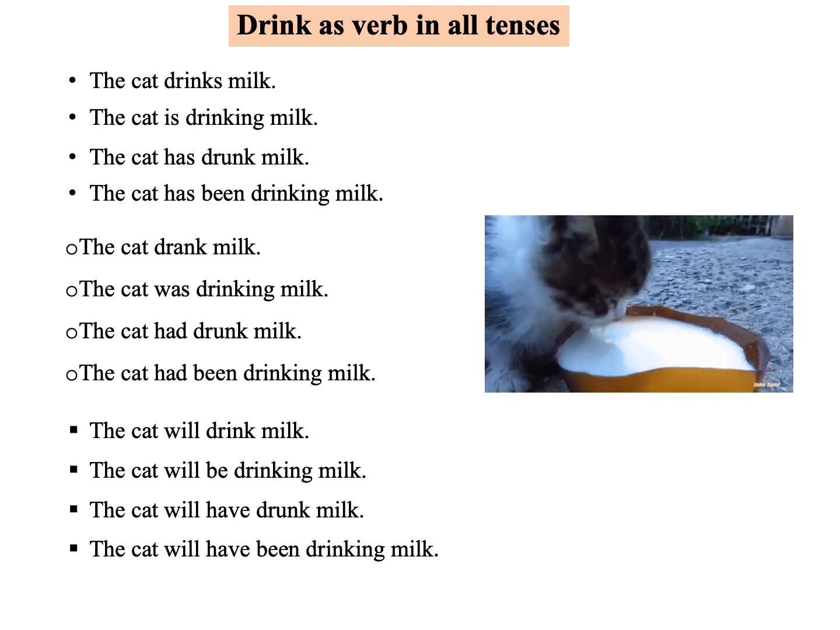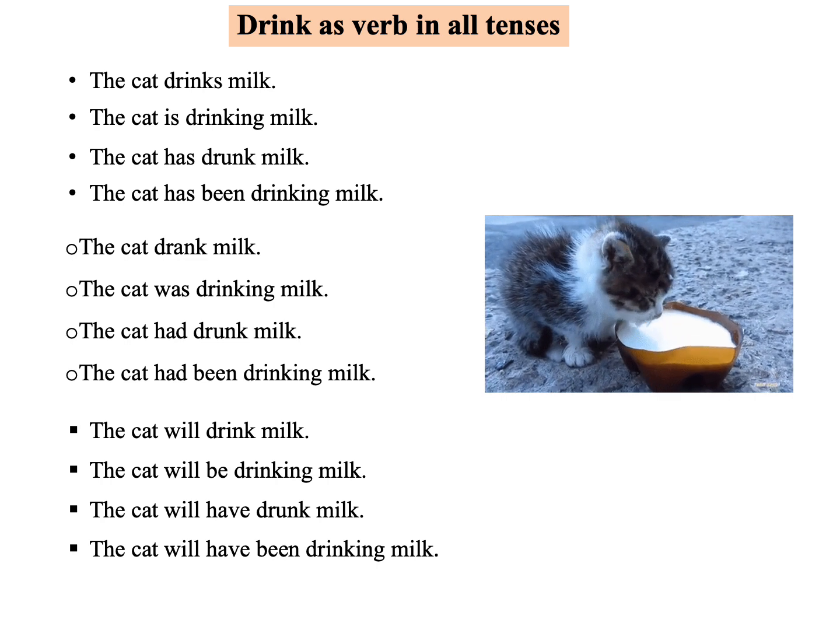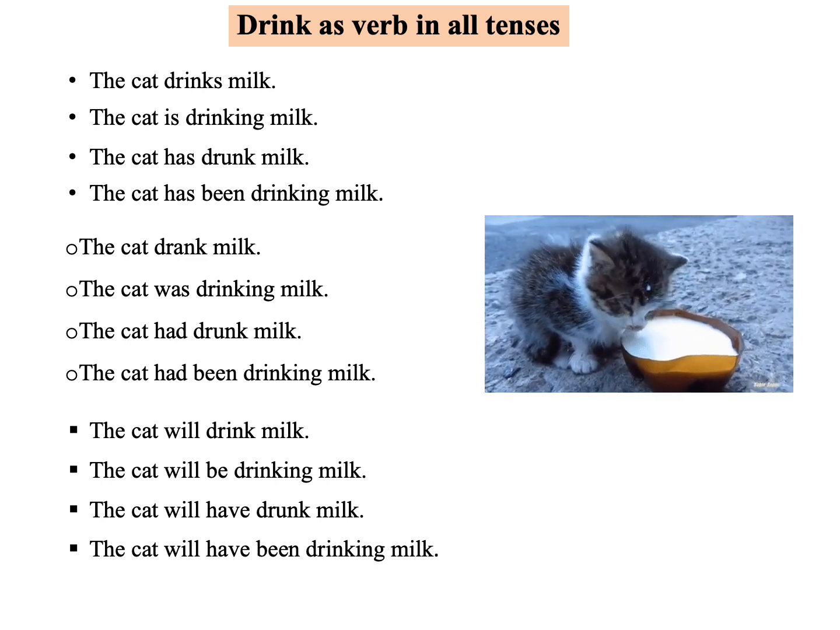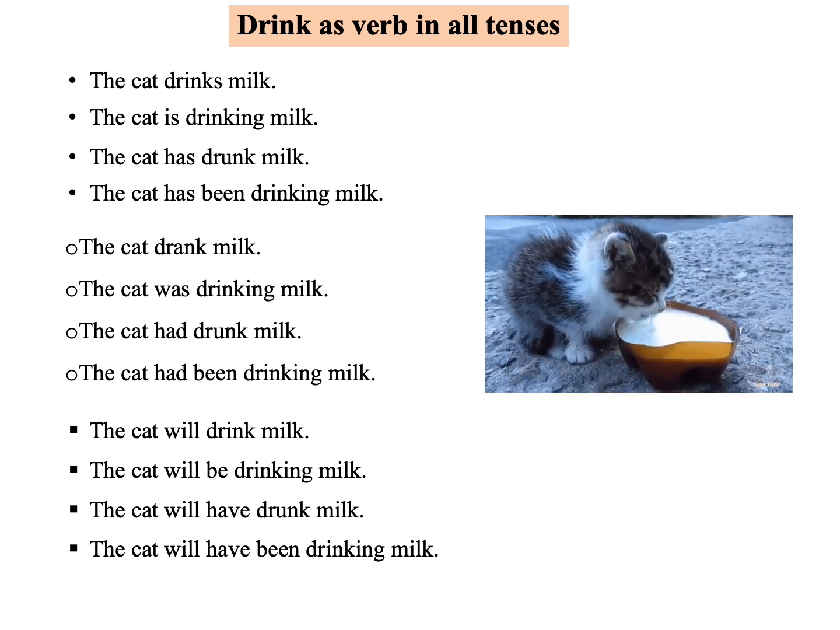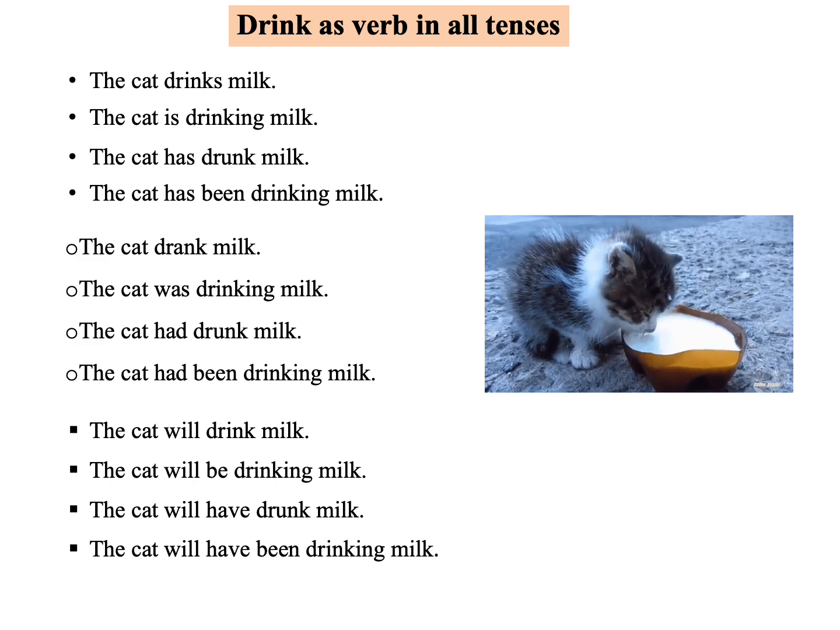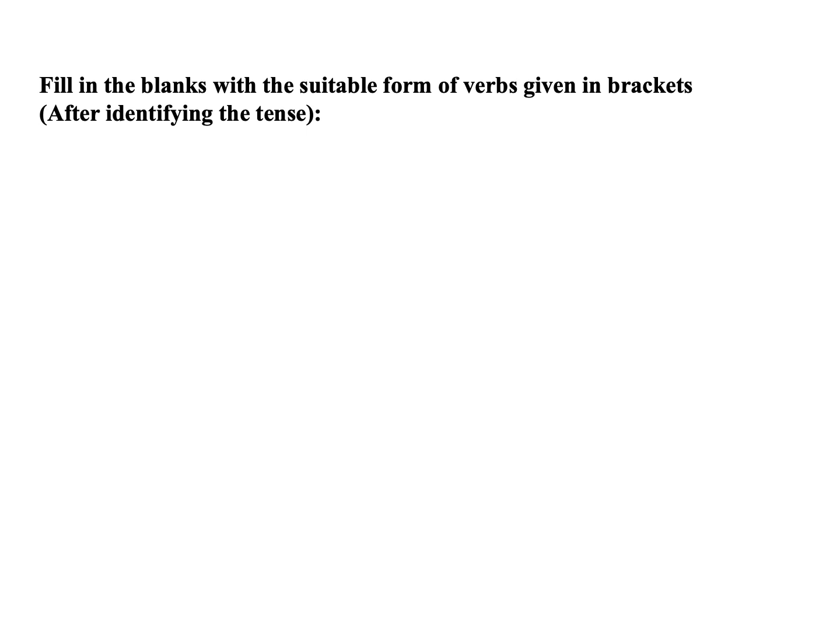So when you apply the general form with one verb in all tenses, you can have an idea somewhat. For that, you practice two more verbs in all tenses. Students, in exams, you will be given a sentence with verbs in brackets. You have to identify the tense of the sentence and fill in the correct form of the verb. That is, fill in the blanks with suitable form of verbs given in brackets after identifying the tense.